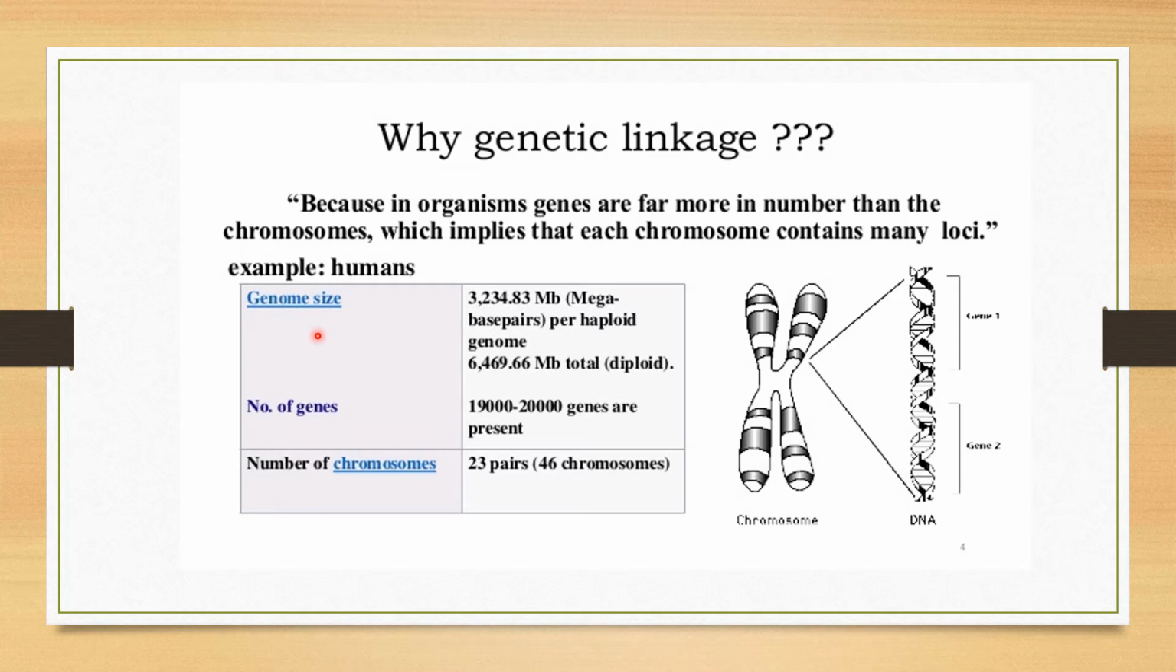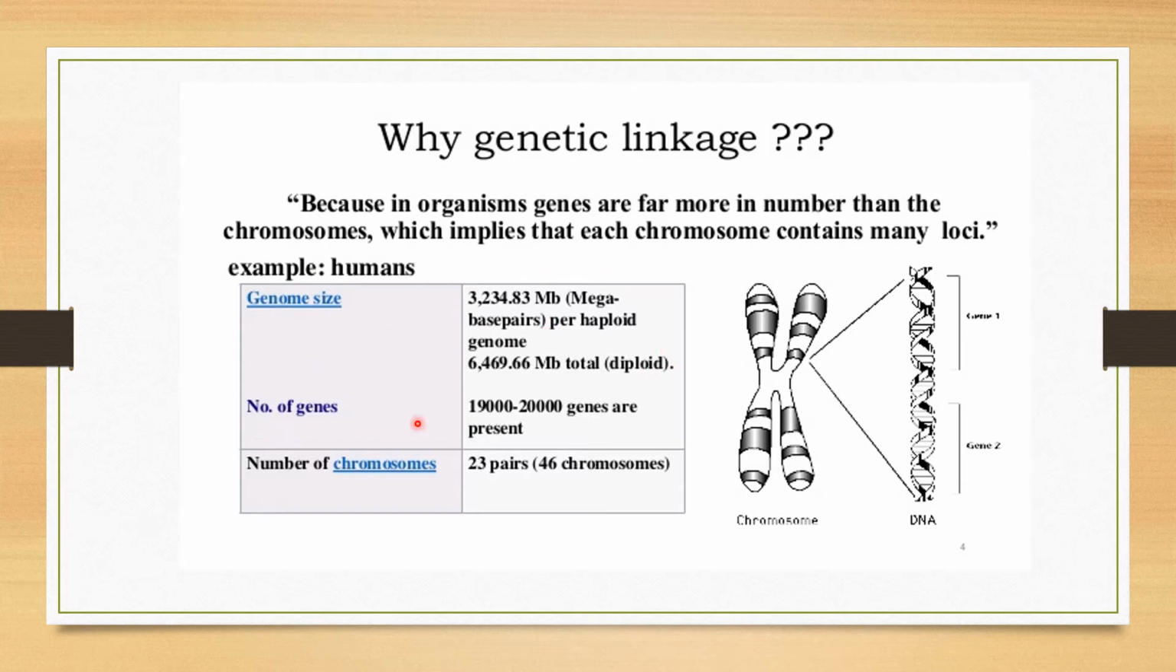Okay, now in human beings, the genomic size is about 3,23,483, 4,083 mega base pairs in the haploid genome. In the diploid genome, the genomic size is 6,46,966. So many mega base pairs are present in humans as genomic size.